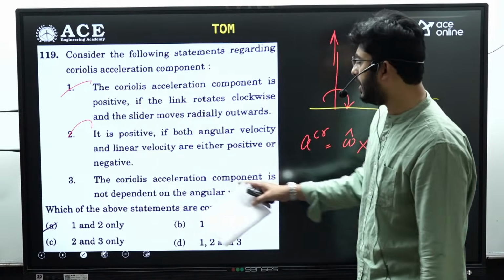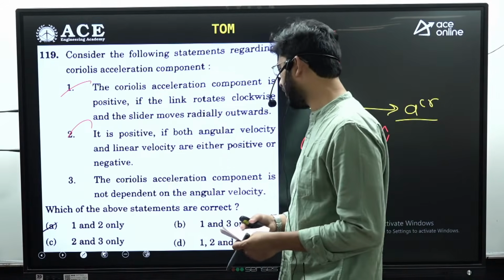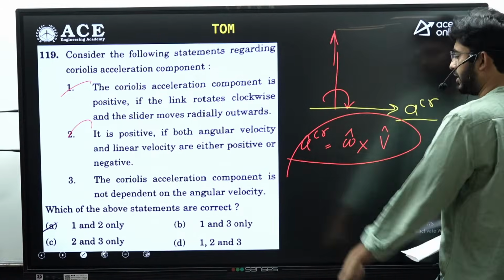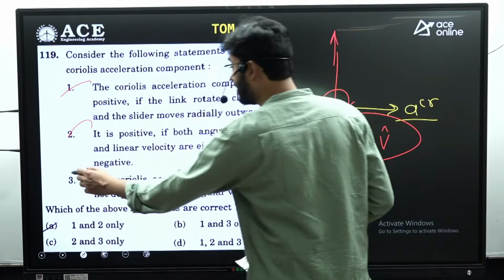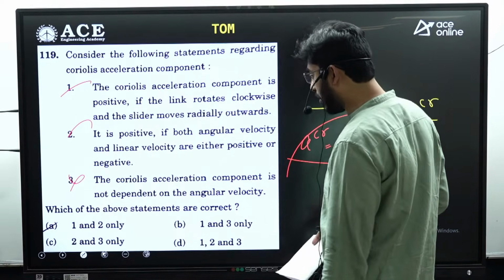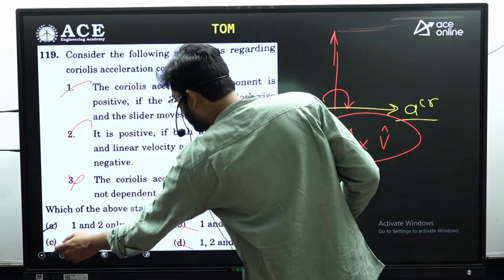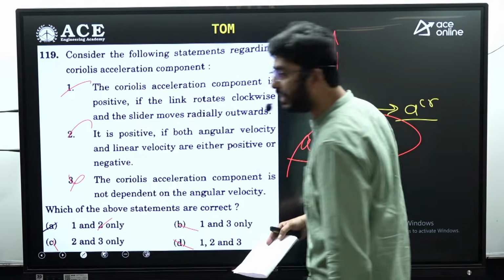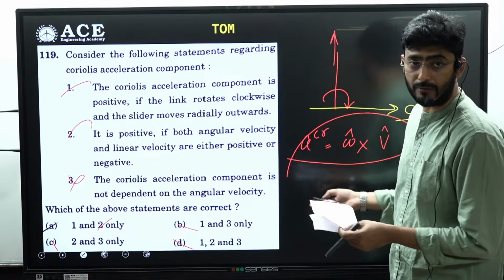Next is statement 3, that is Coriolis acceleration component is not dependent on the angular velocity. No, it is dependent on the angular velocity as well as on the direction of angular velocity. On both the things it is dependent. So statement 3 is wrong. So eliminate the options which is containing statement 3, that is B is wrong, D is wrong and C is wrong. Option A is containing statement 1 and 2. So option A is the answer for question number 119.